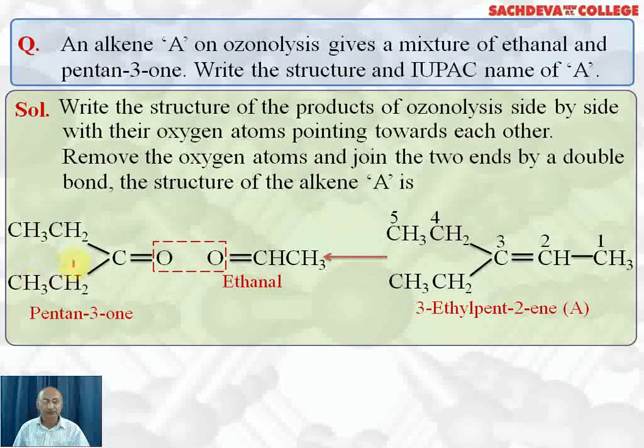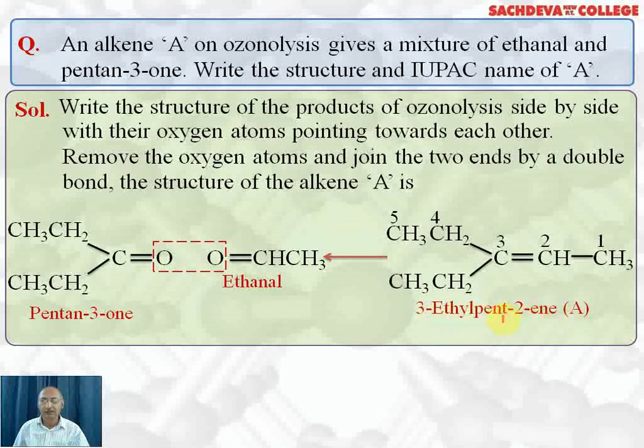Now these are two products. One is pentan-3-one and the other is ethanol. It means the double bond should be between this CH and this carbon. So we get this compound as 3-ethyl, because at the third position an ethyl group is attached. Pent-2-ene: 5 carbon atoms in the longest chain and the double bond is after the second carbon. It is called 3-ethylpent-2-ene.